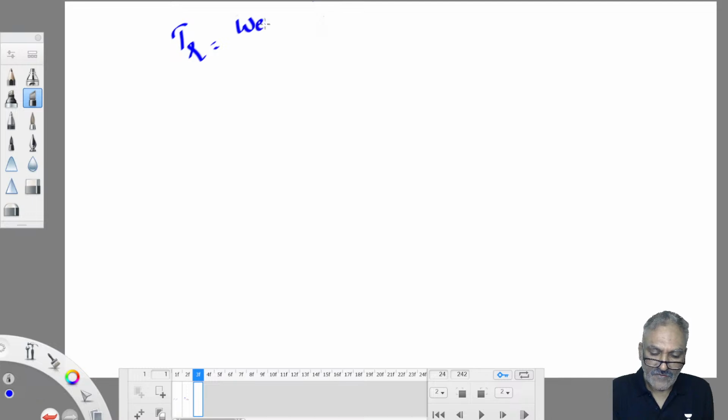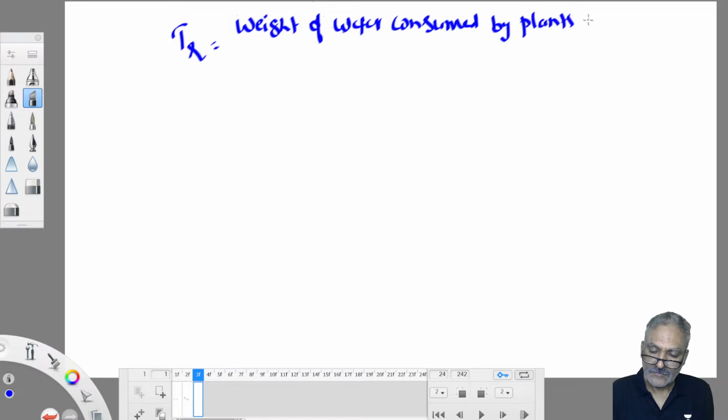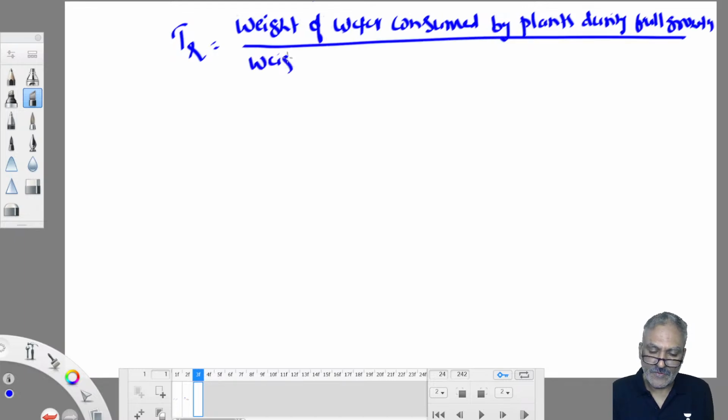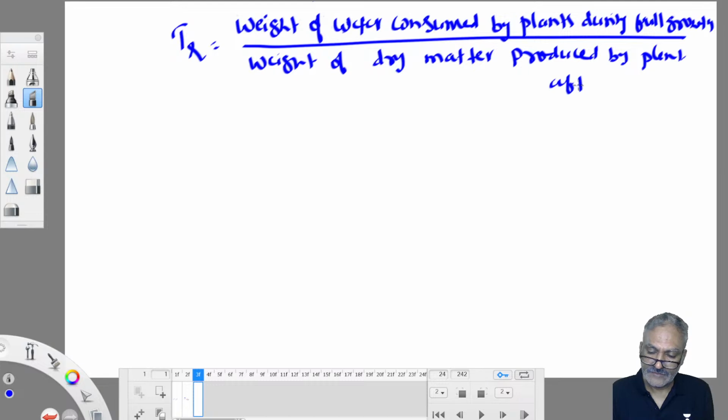So the weight of water consumed by the plants during their full growth, when they are fully grown, at that time what amount of water they consume, to the weight of dry matter produced by the plant after wilting.